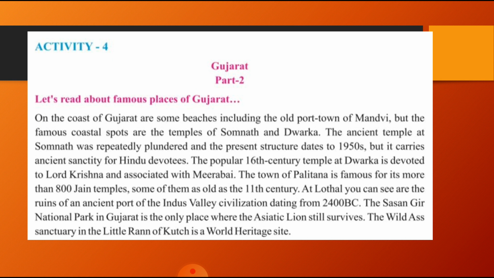Moving ahead to Palitana, that is famous for its 800 Jain temples, and at Lothal you can see the ruins of the ancient port of the Indus Valley civilization. In Saurashtra, the Sasan Gir National Park is the one place where we can find Asiatic lions, and the wild ass in the Little Rann of Kutch is also a World Heritage Site.